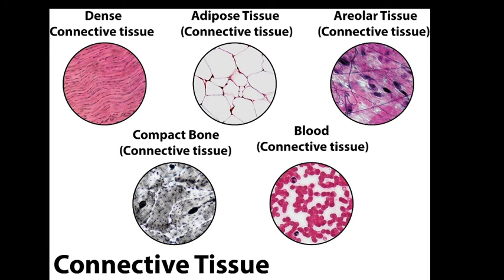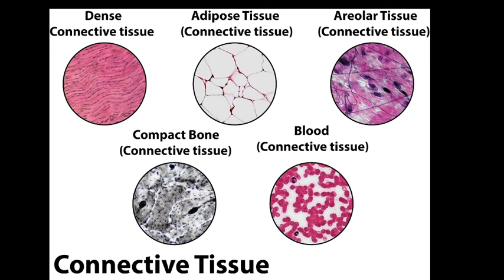Okay, so these are all your connective tissues. Here we talk about your dense connective tissue, adipose tissue, areolar tissue, compact bone tissue, which is also skeletal tissue, and blood connective tissue. Okay, we also talk here about their various locations in our body.